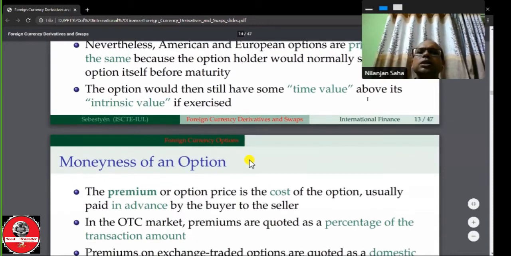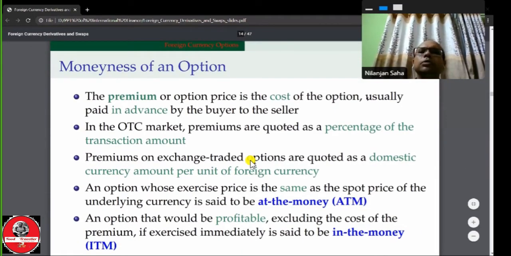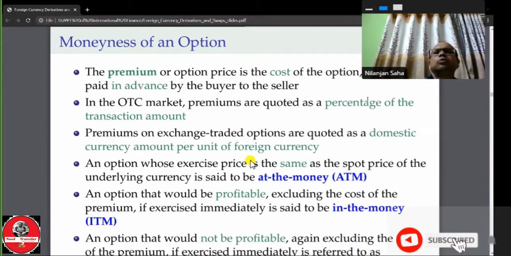Now, the moneyness of an option. The premium or option price. We told you, the premium is the price of the option itself. It is the cost of the option, usually paid in advance by the buyer to the seller.